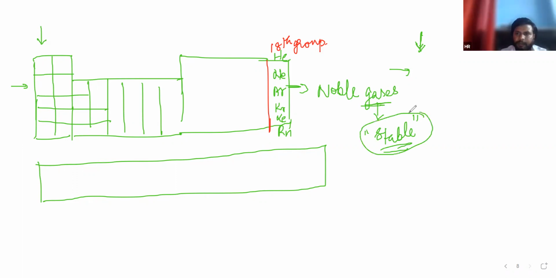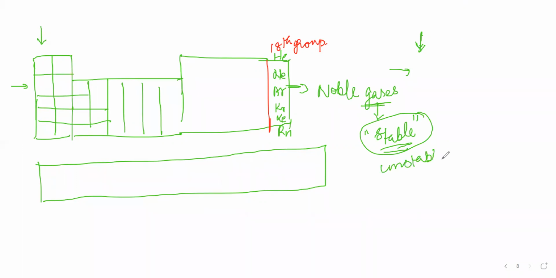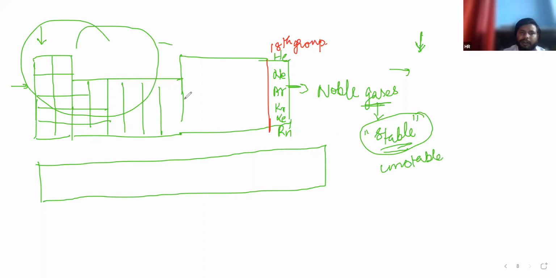Stable and unstable. Actually, all the elements in the periodic table want to achieve a stability like noble gases. We define stability like this: helium has two electrons in its outermost shell.